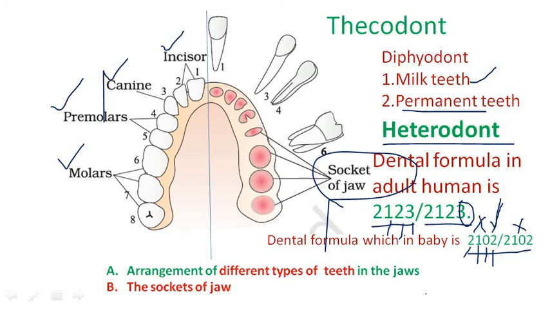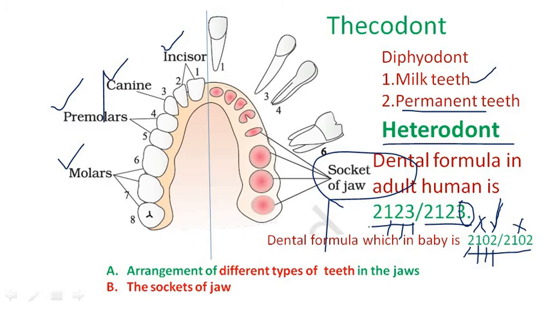So that's why these teeth are commonly called wisdom teeth. So babies and adult humans have this type of dental formula. So be careful about that.